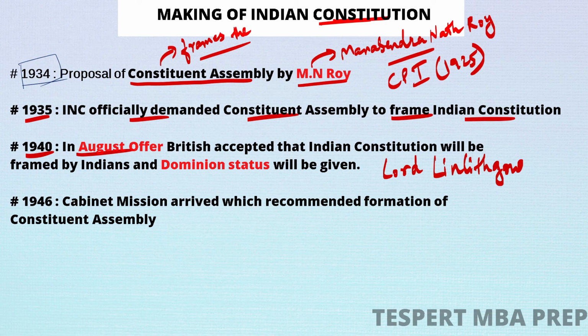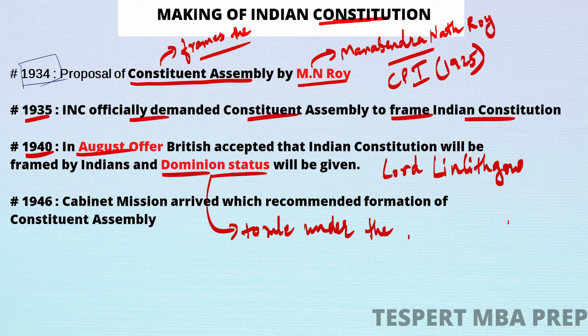Instead, we will provide you dominion status. So what is dominion status? Dominion status simply means to rule under the British government. You can rule your own country, but the head of your country will be the British government.